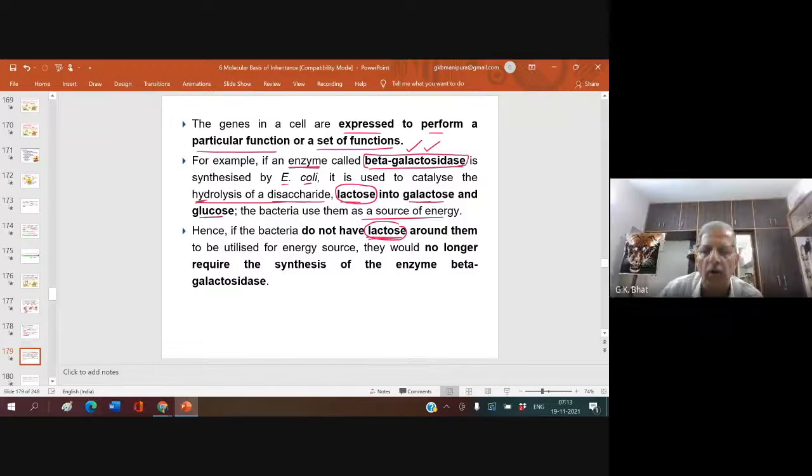No, sir. So there is no need for the production of this enzyme. If the bacteria do not have lactose around them to be utilized as an energy source, they would no longer require the synthesis of the enzyme beta-galactosidase. Okay? Vismita, understood? Yes, sir.